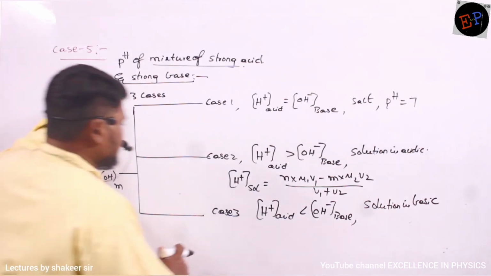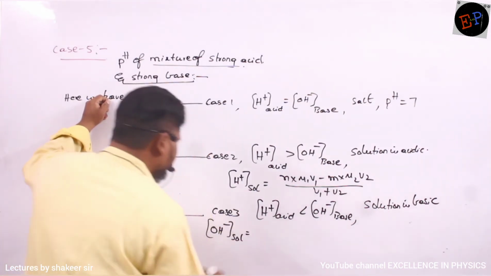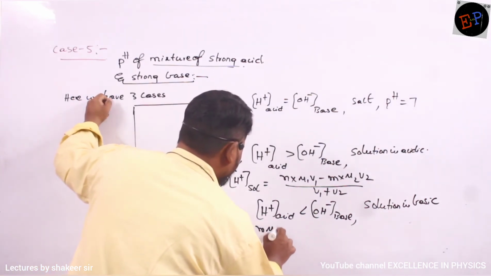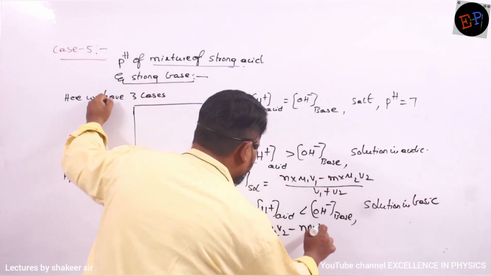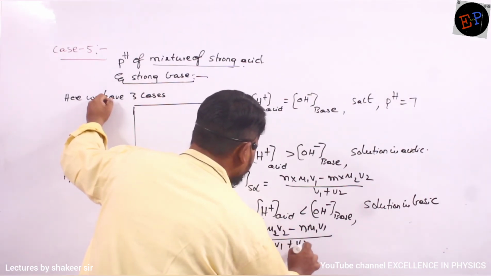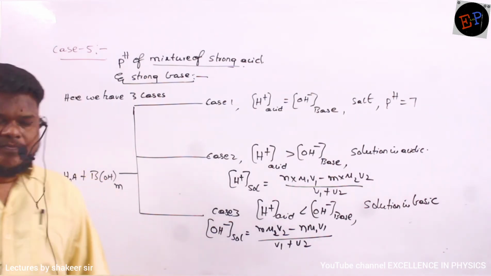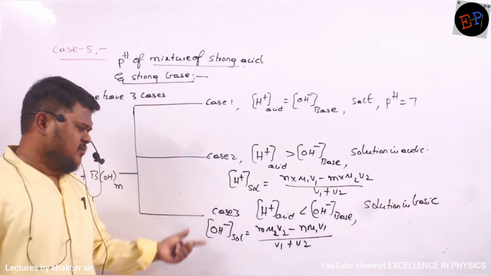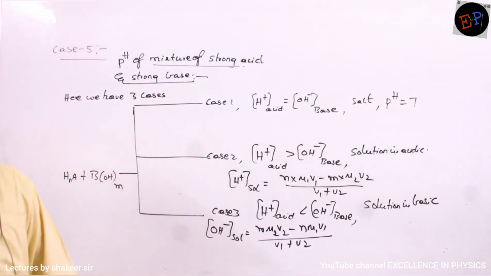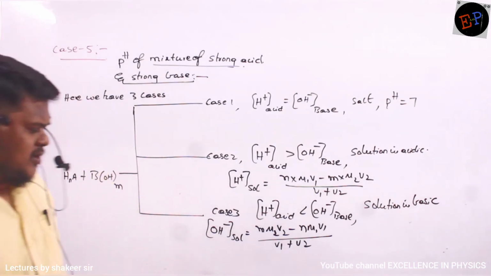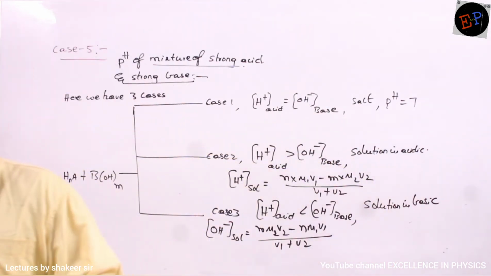So write down. How can I calculate? OH minus ion concentration of solution is nothing but M2 V2 minus N M1 V1 divided by V1 plus V2. That's all. This is our calculation. Have you understood? So once you calculate H plus or OH minus of the solution, we know how to calculate pH values. Once you calculate pH, you can calculate pOH of the solution also. Is it clear?